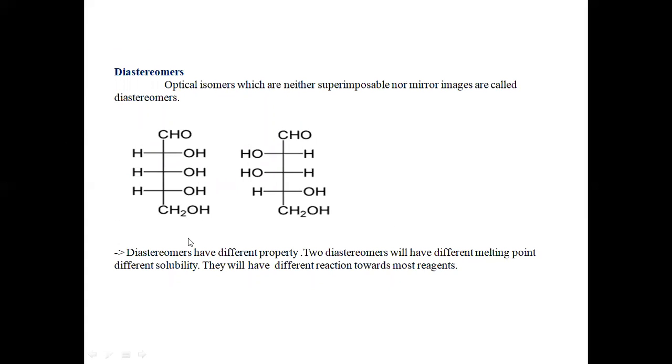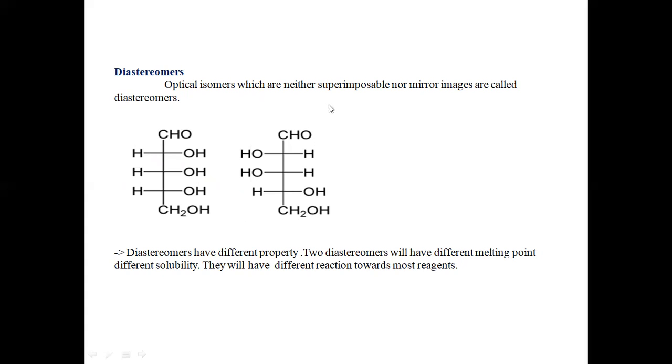See the example here. Here we have the same molecular formula. You are observing two compounds, both having the same molecular formula, but they are not mirror images of each other. See here, if I write the mirror plane in between, on the right side of the first compound we have three hydroxyl groups, whereas on the mirror side there will be two hydroxyl groups and one hydrogen atom. Means these are not mirror images of each other. That is the first condition.